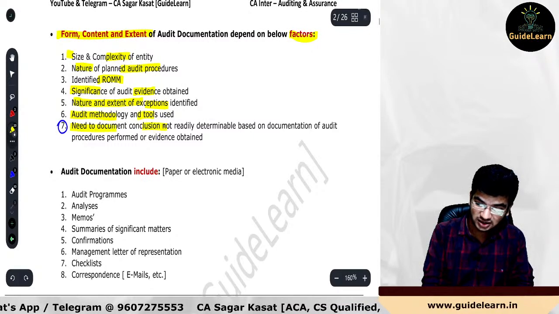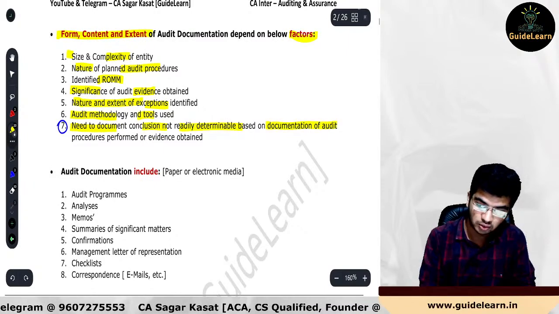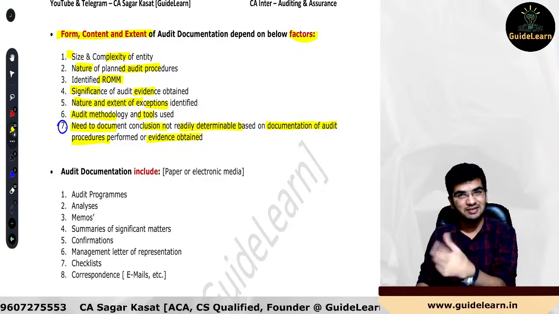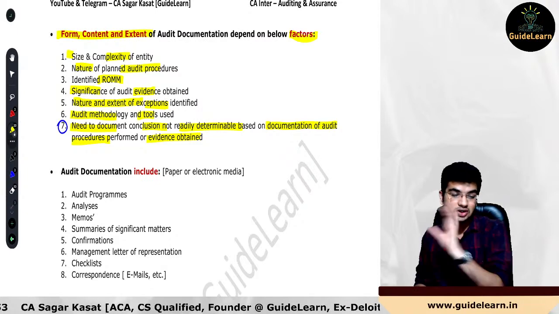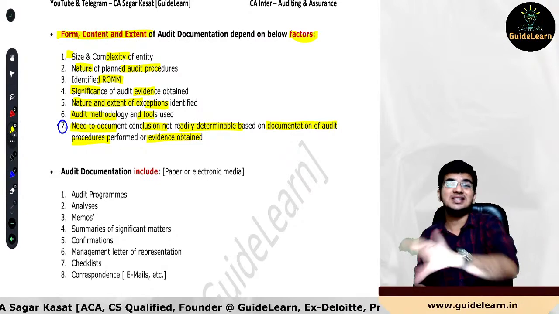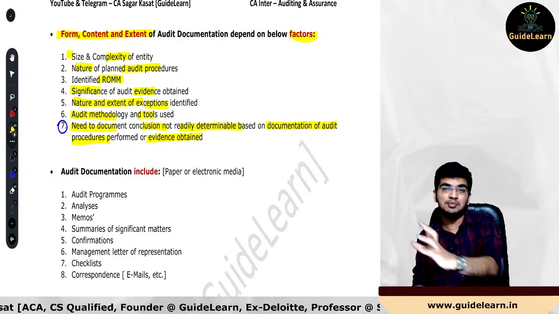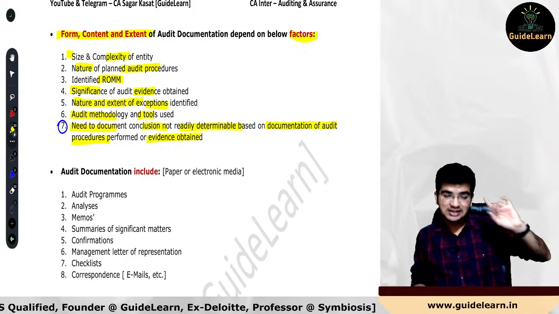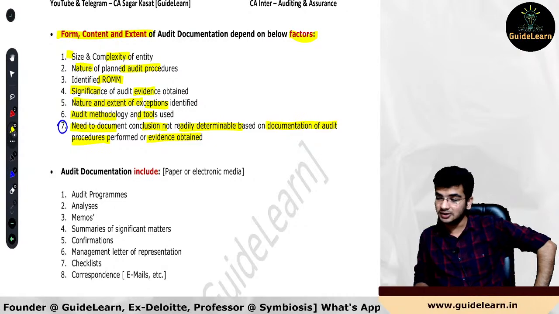Needed to document the conclusion not readily determinable based on the documentation of the audit procedures performed and evidence obtained. So whatever audit procedures you have performed and evidence obtained, wherever you were not able to reach a conclusion, how important it is to document this particular instance of being unable to reach a conclusion, that importance level is going to determine your nature, timing, form, content and extent of audit documentation. I hope you guys are clear.